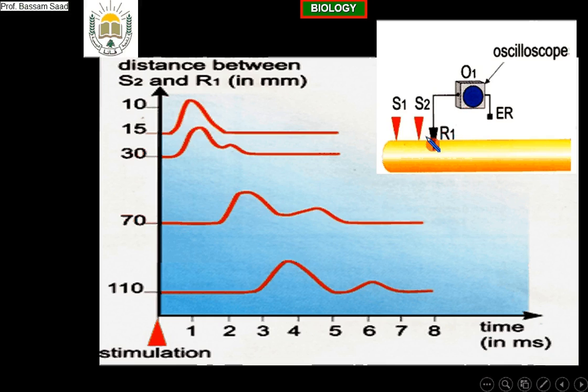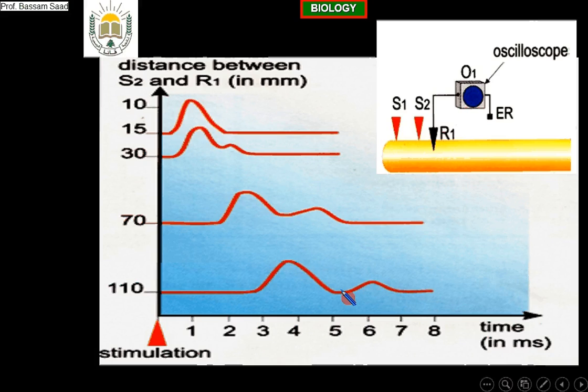So this recording, as I said, proves the presence of two types of fibers. These fibers are faster because the action potential arrived after only 3 milliseconds at the oscilloscope, at a distance of 110 millimeters. The second type of fibers is slower than the first one, and its action potential arrived approximately after 5.5 milliseconds of stimulation. And what about the number of fibers? Which group of fibers is greater in number? The one with more amplitude, meaning their number is more.